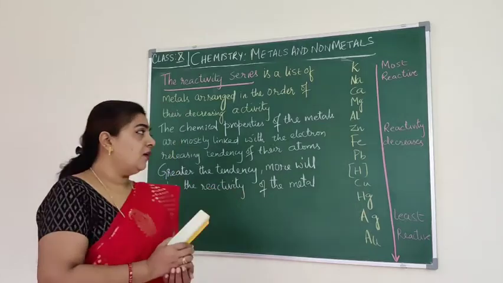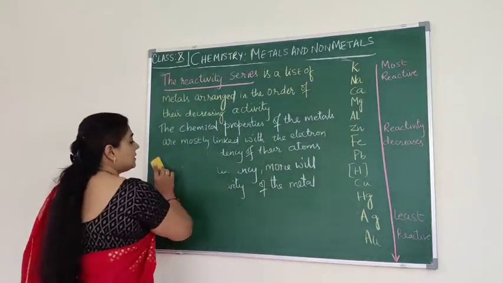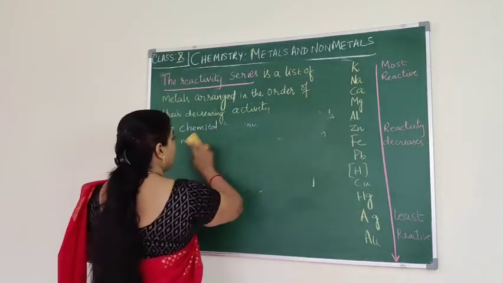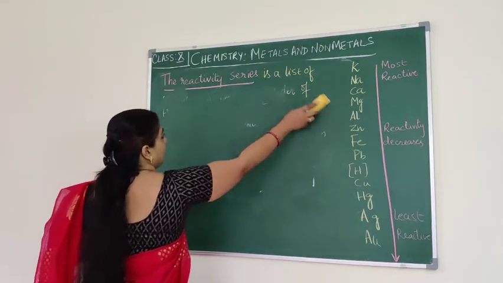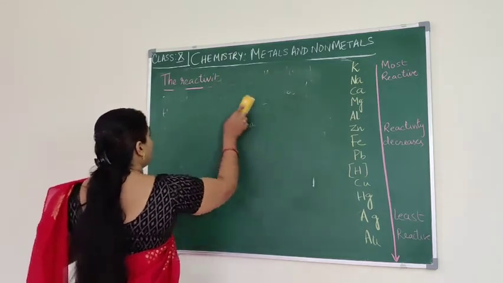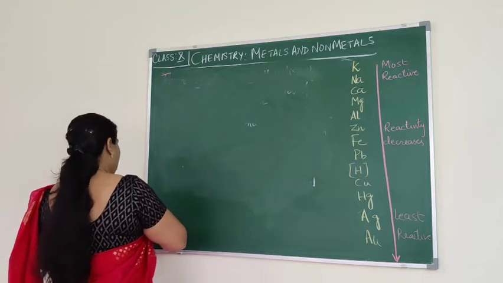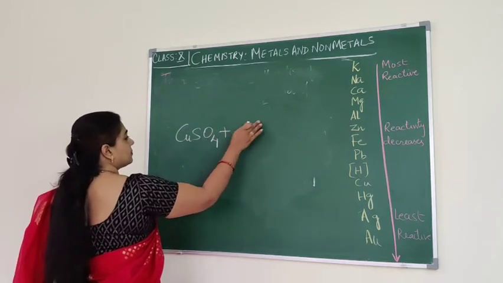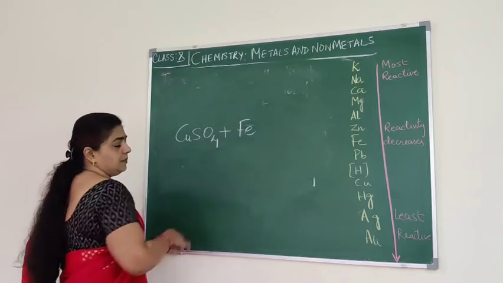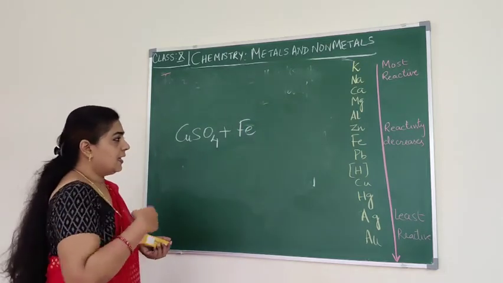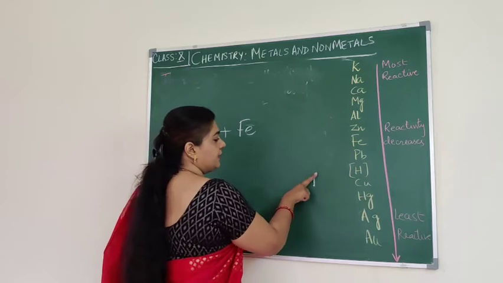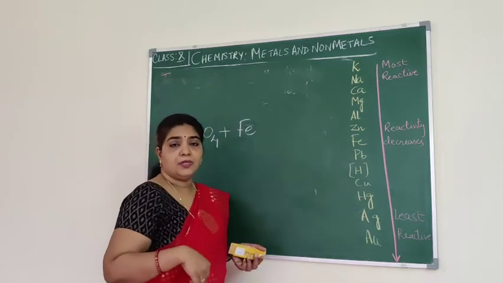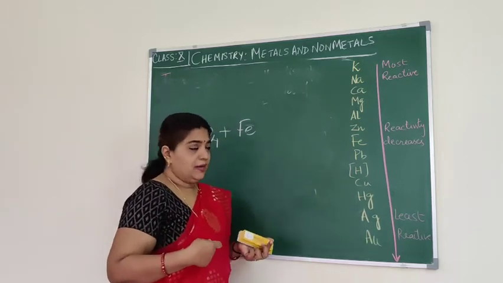reactive. Now that's why in the previous experiment, we took the copper sulfate solution and immersed the iron in it. Now, where is iron placed in the reactivity series? This list will help us to know which is more reactive.